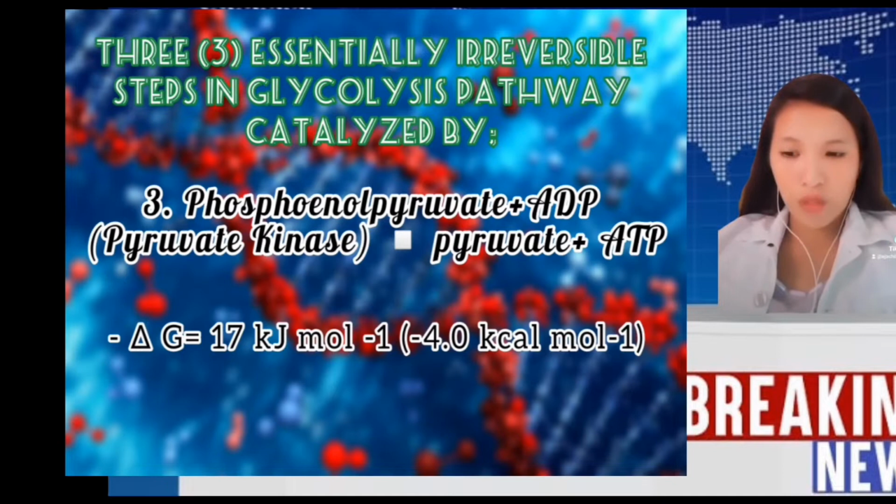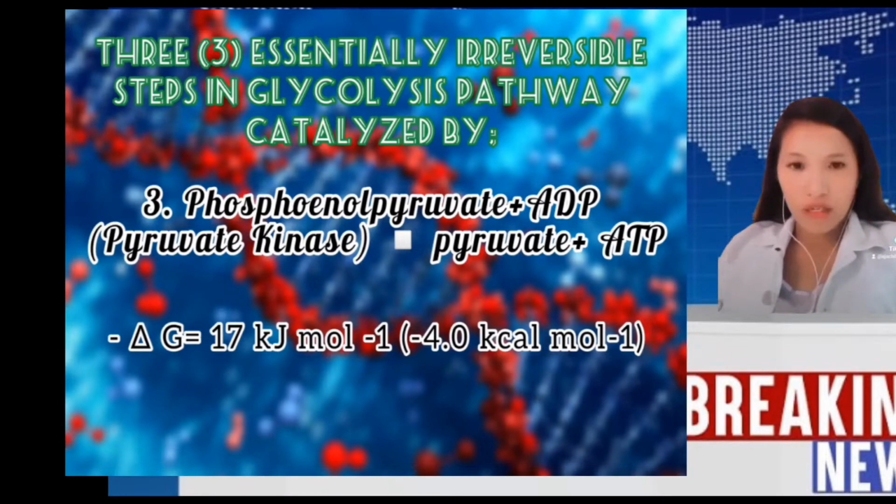The last irreversible step is phosphoenolpyruvate plus ADP, by the enzyme pyruvate kinase, turning to pyruvate plus ATP, and the delta G for this is negative 17 kJ/mol, or negative 4.0 kcal/mol.